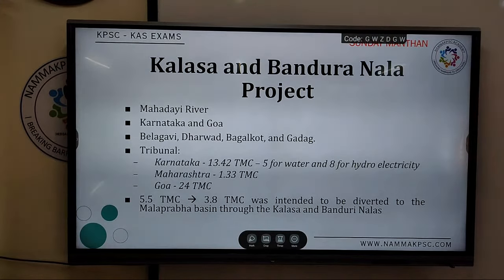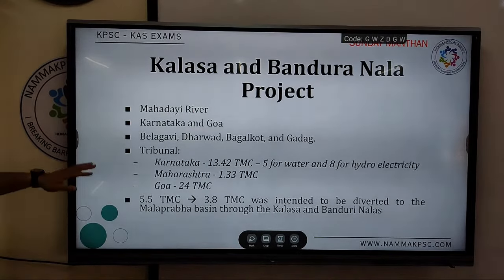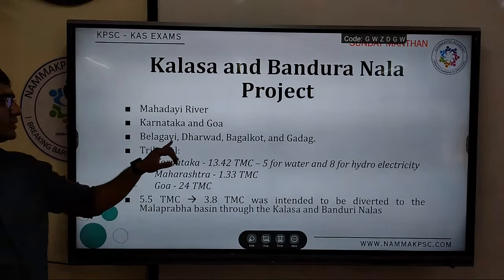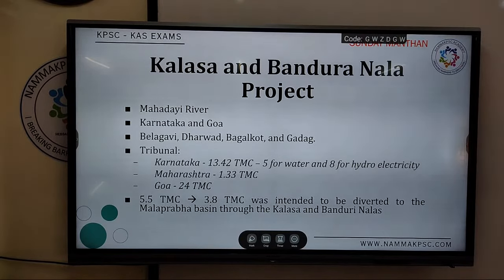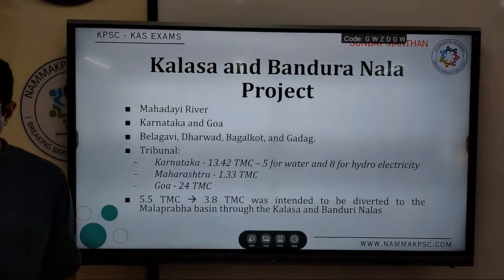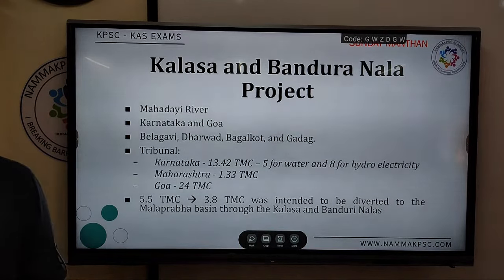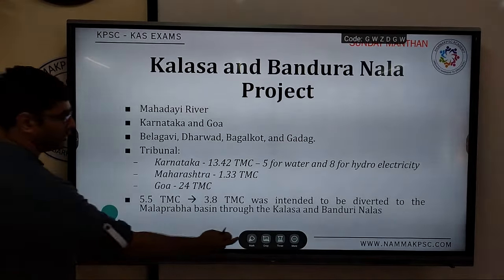It is basically a proposal to divert the water of the Mahadai river to supply drinking water and irrigation facilities, etc. Drinking water to the cities or towns of Belagavi, Dharwad, Bagalkot and Gadag. When this project was proposed by Karnataka and they started to work, Goa went to the central government and set up a tribunal, the Mahadai River Tribunal. This tribunal gave its verdict, that is the tribunal order over here.